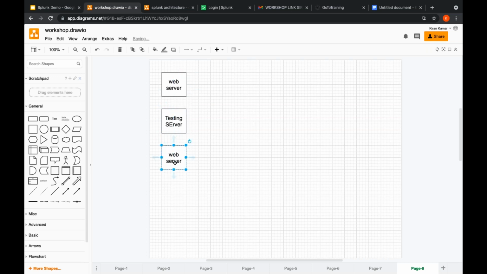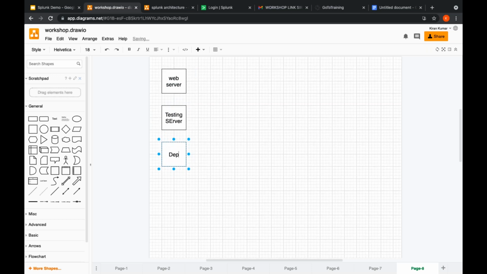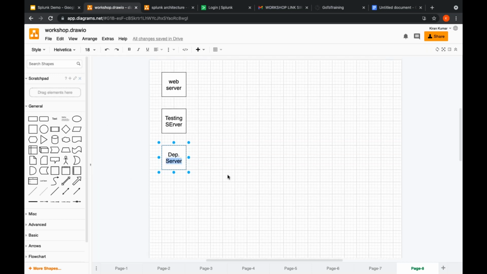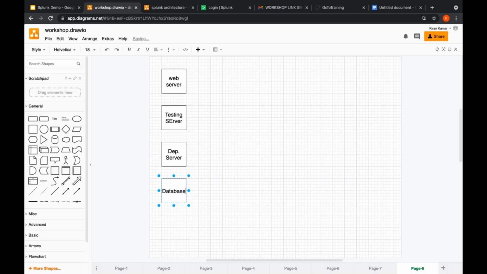And next, the deployment server. And what is the other thing we do have? The database server. So these are all the phases. It will go right. The database server.